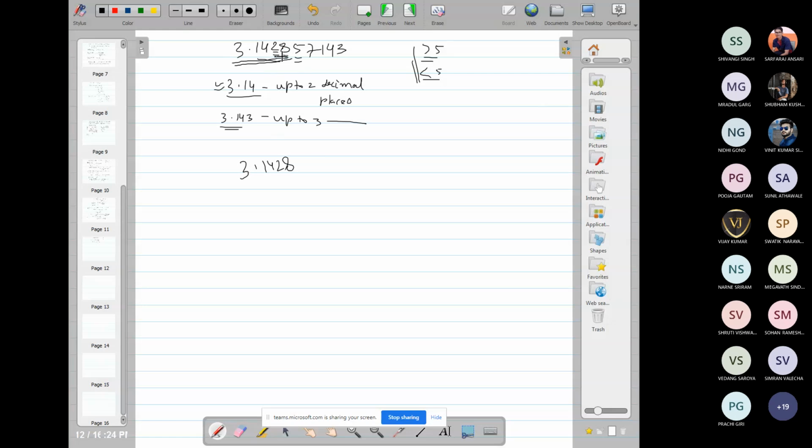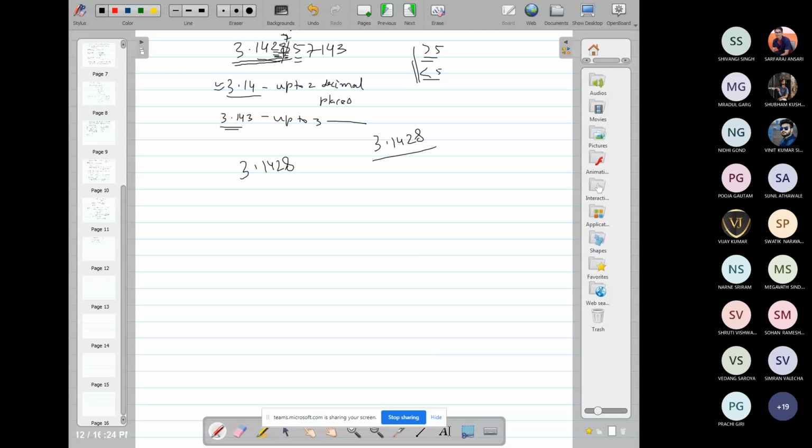Suppose in place of this 8 it is an odd number, suppose it is 7, then in that case its value becomes 1.1428. This is if it is 7 in place of 8.